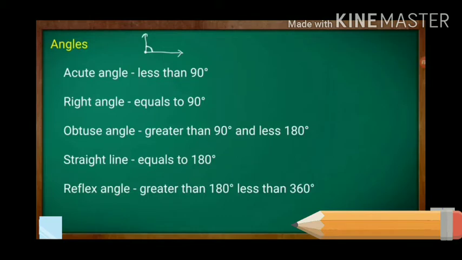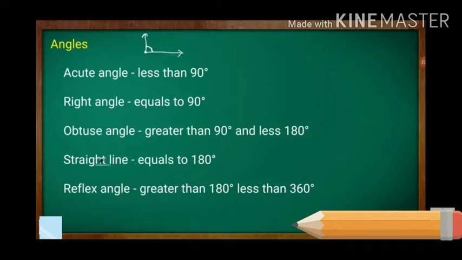And next, types of angles. In that, the first one is acute angle. What is an acute angle? An angle which measures less than 90 degree and greater than 0 degree is called an acute angle. And next is right angle. An angle which measures exactly 90 degree is called a right angle. And next, obtuse angle. An angle which is greater than 90 degree and less than 180 degree is called an obtuse angle.